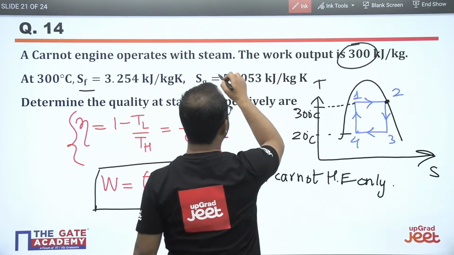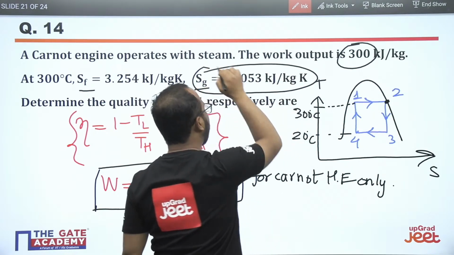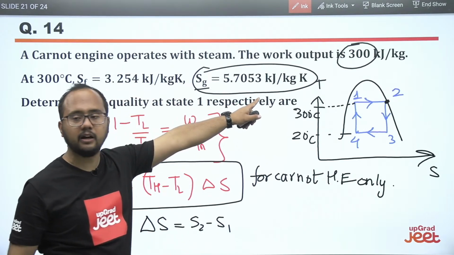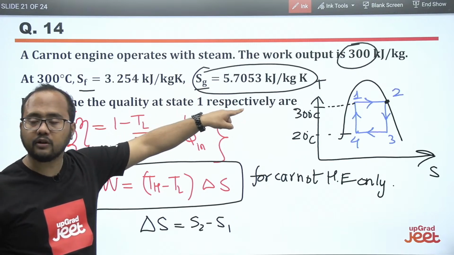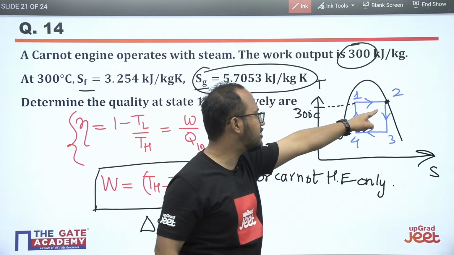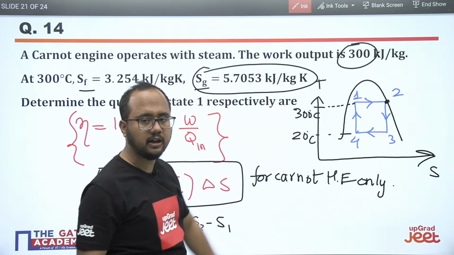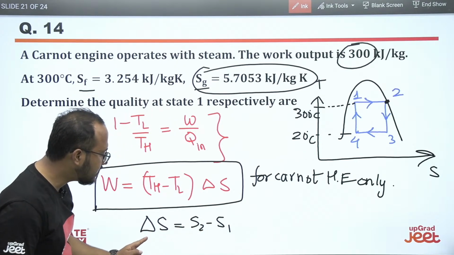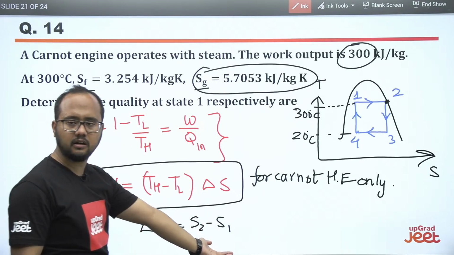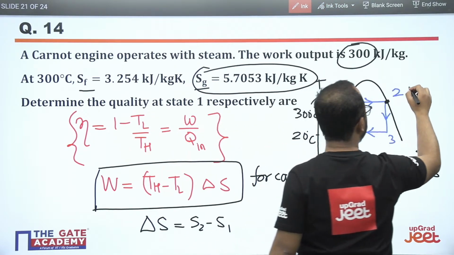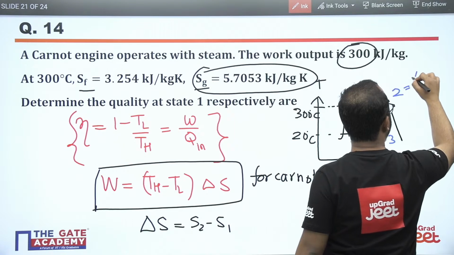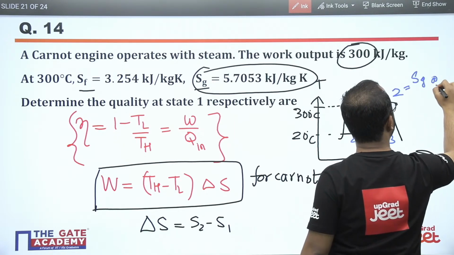They have directly mentioned the value 5.7053, which is the entropy for the saturated vapor. So directly S2 is 5.7053. S2 we know, delta S we know, so we can calculate the value of S1 here. S2 is Sg at 300 degrees Celsius, right?